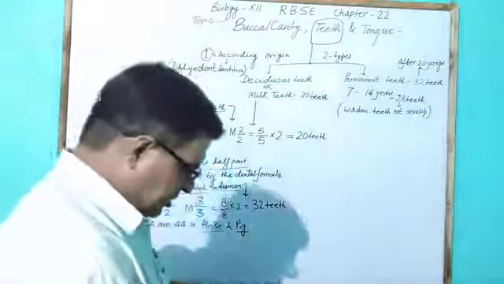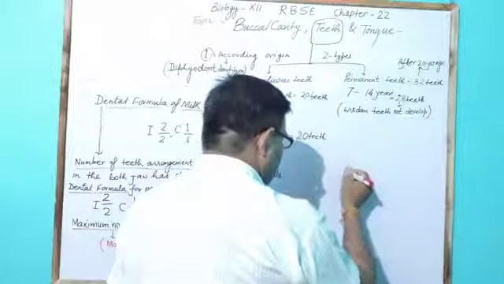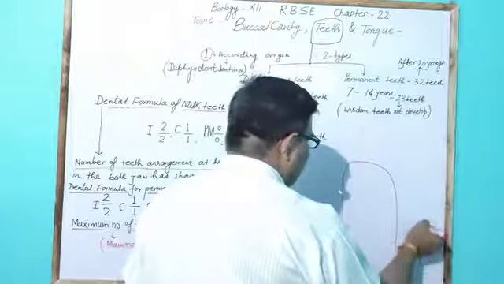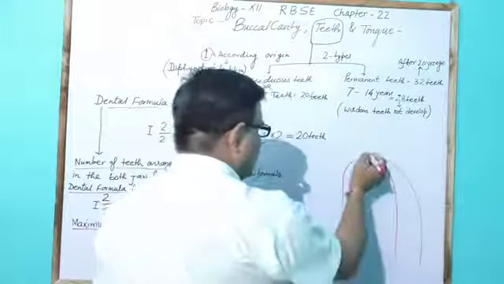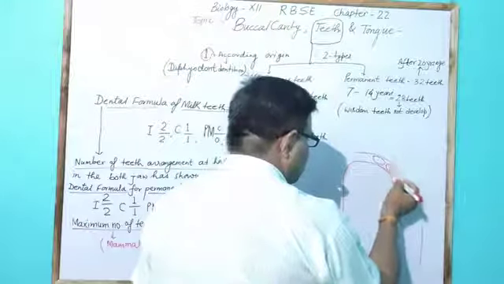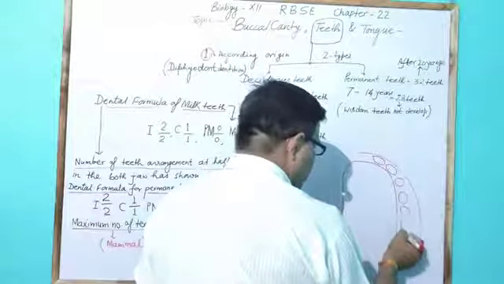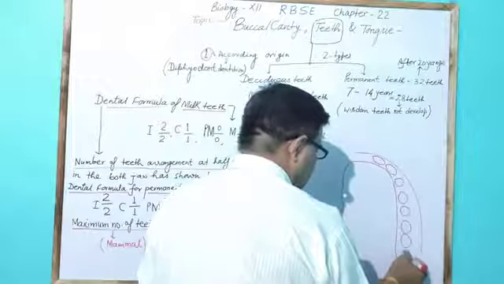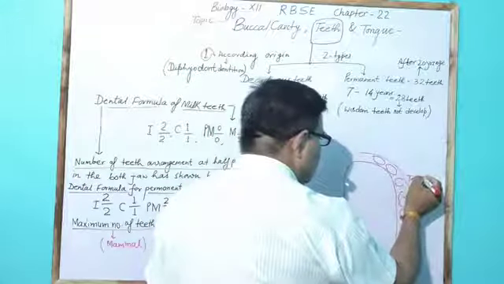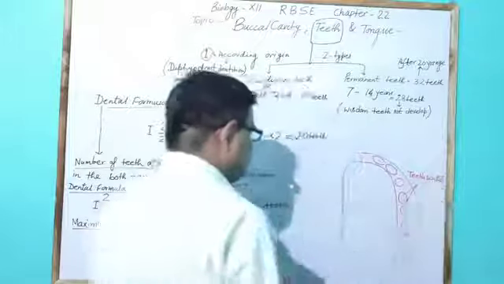The arrangement of teeth in the teeth socket: this is the teeth socket for incisor 2. This is for canine. These are for premolar and these are for molar. So these are the teeth sockets shown on one side of the jaw.